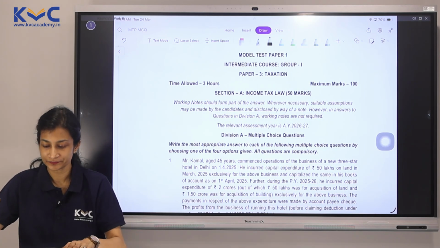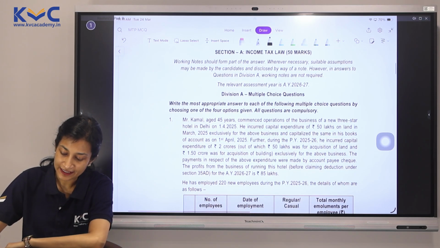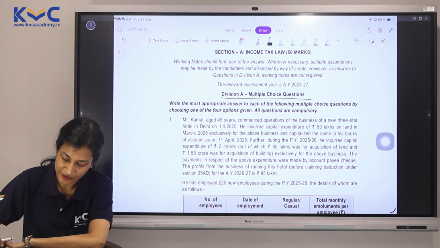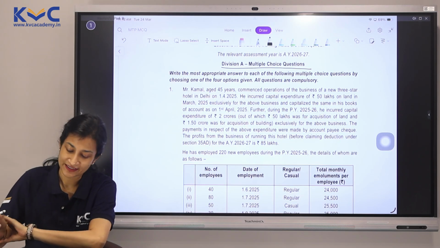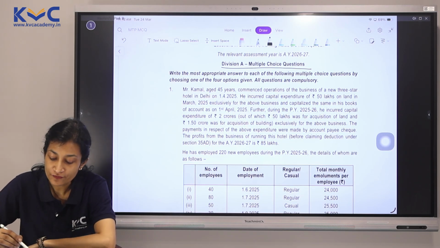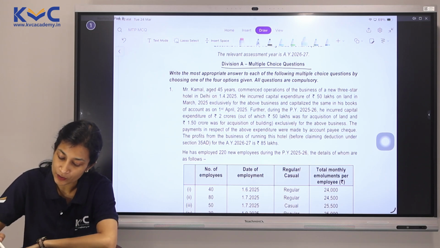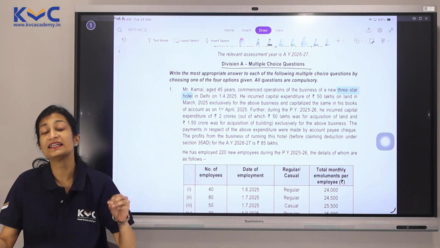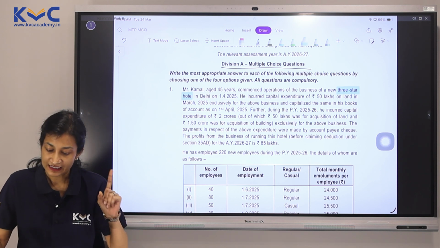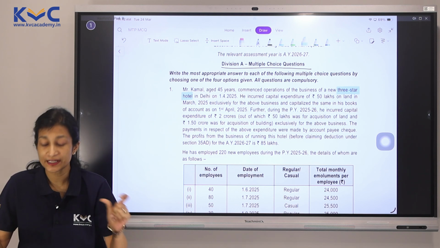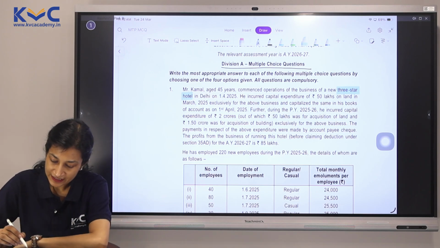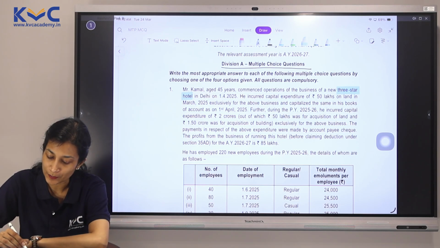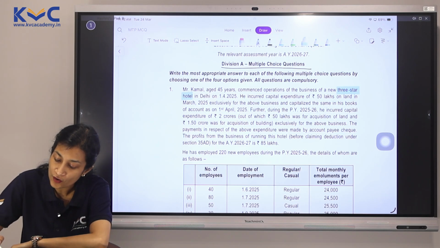This is the first paper, and I'm straight away heading to Division A MCQ questions. Let's take up the first one here. Mr. Kamal, aged 45 years, commenced operations of the business of a new 3-star hotel in Delhi. As soon as we understand a hotel is coming, it may have something to do with 35AD, specified business. Let's keep that in mind. It started on 1/4/2025. He incurred capital expense of rupees 50 lakhs on land.